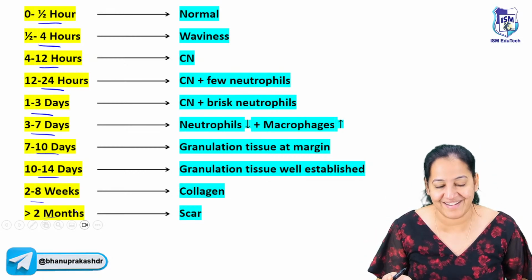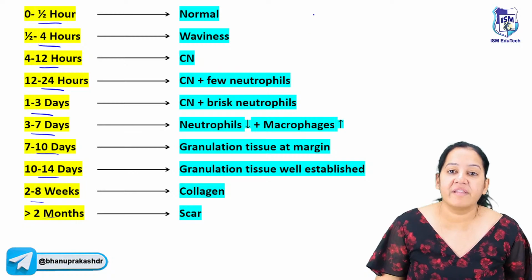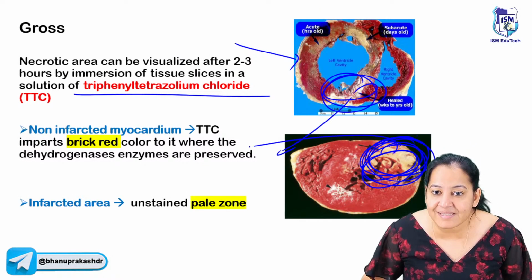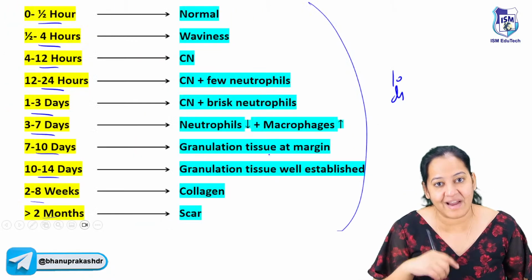I do not know that. So in my report, I should mention the MI is present and what is the timing of MI. For that, there are 10 possibilities. I will show you 10 diagrams. So I will cut this area and make a slide, HNE slide, and examine under microscope. Based on the appearance of the slide, I will decide the timings.